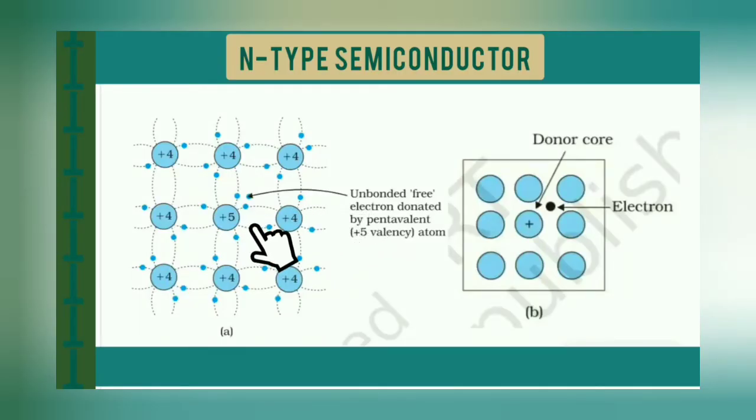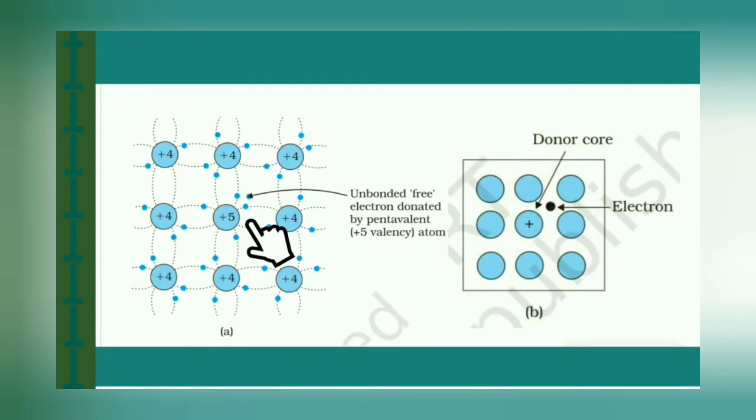Now we can say that when we add the pentavalent impurity into this semiconductor, the number of electrons increases. Electrons have negative charge, so we call this extrinsic semiconductor an N-type semiconductor. In an N-type semiconductor, we add donor impurity. Donor impurity means pentavalent impurity. Why is it called donor impurity? Because it donates electrons to the host atom.